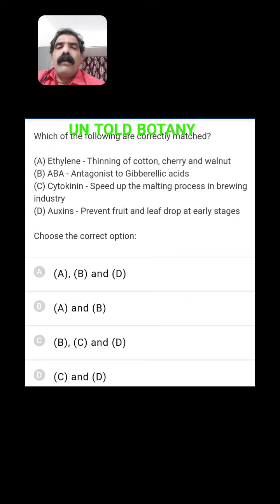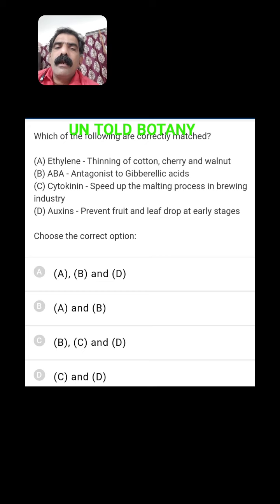Which of the following are correctly matched? Ethylene for thinning of cotton, cherry and walnut. ABA is antagonistic to gibberellic acid. Antagonistic means which shows counteraction. And cytokinin speeds up the malting process in brewing industries. Actually, here gibberellins speed up the malting process in brewing industries.